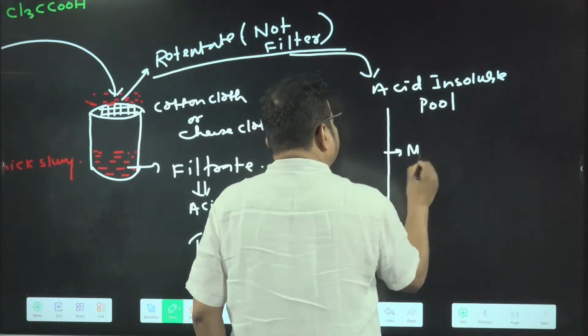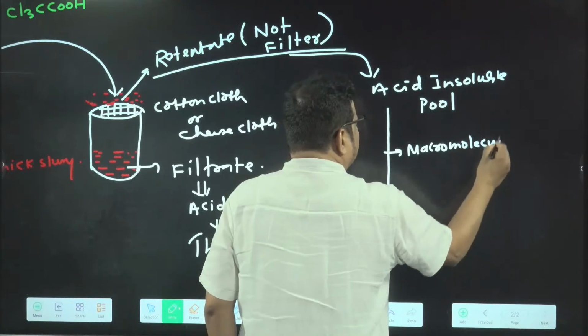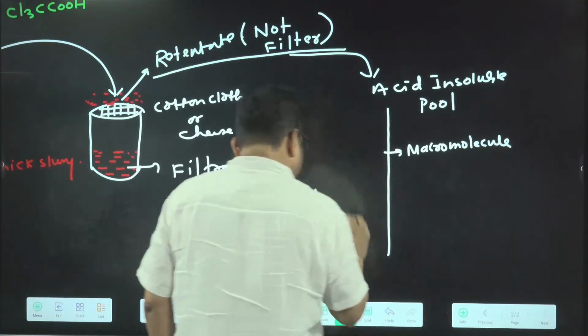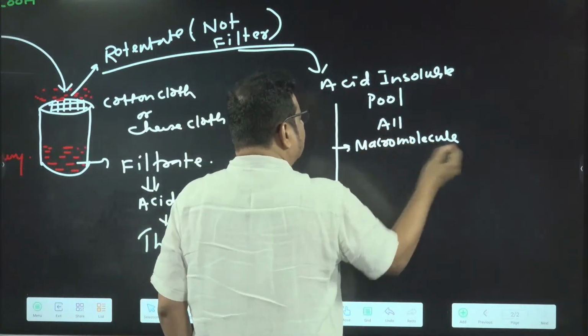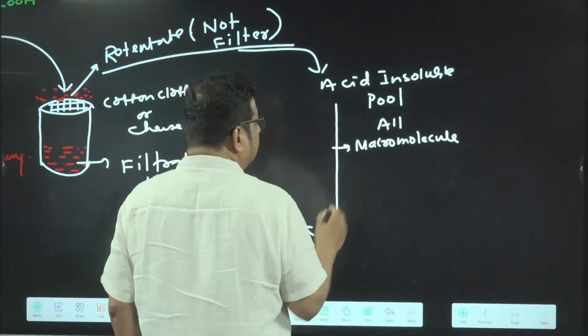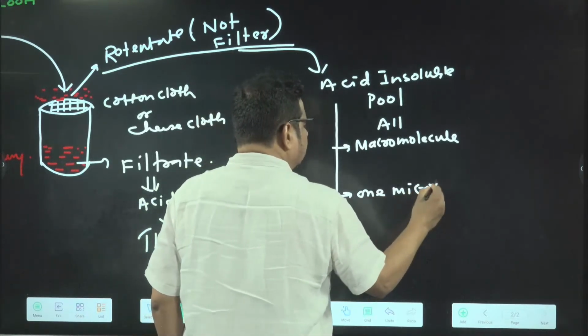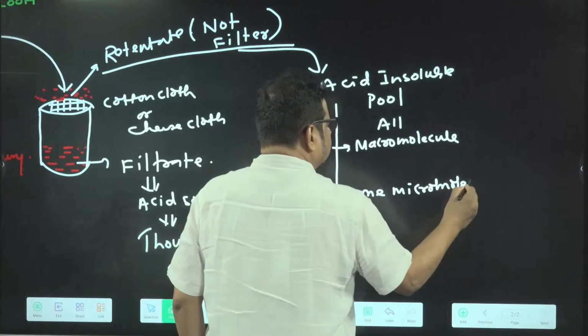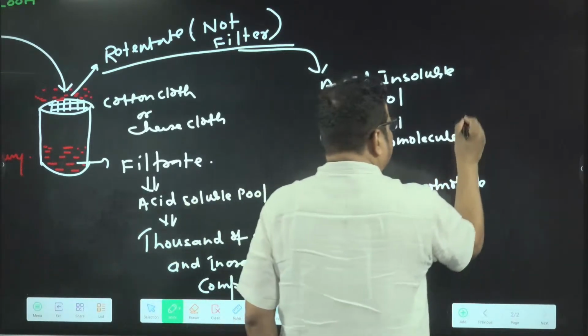Of these, 3 are macromolecules and 1 is a micromolecule. So all the macromolecules are present in the acid insoluble pool, and 1 micromolecule is present in the acid insoluble pool. What are the names of the macromolecules?